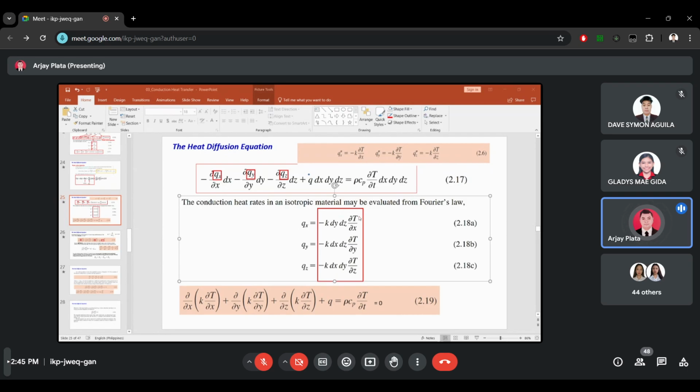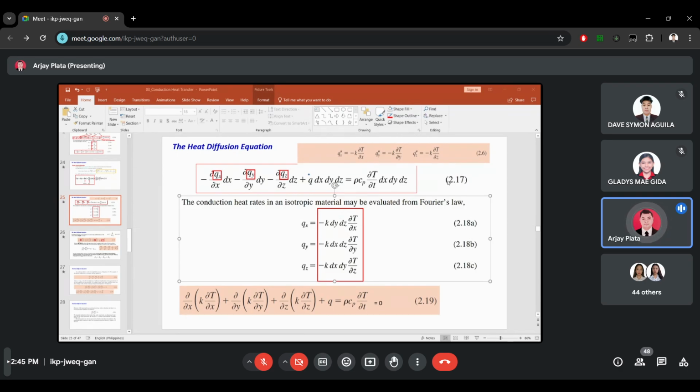Yes, when we substitute that into equation 2.17, what do you think will be cancelled out? We have equation 2.8 in A, 2.8 in B, and 2.8 in C. So this will be substituted to equation 2.17.